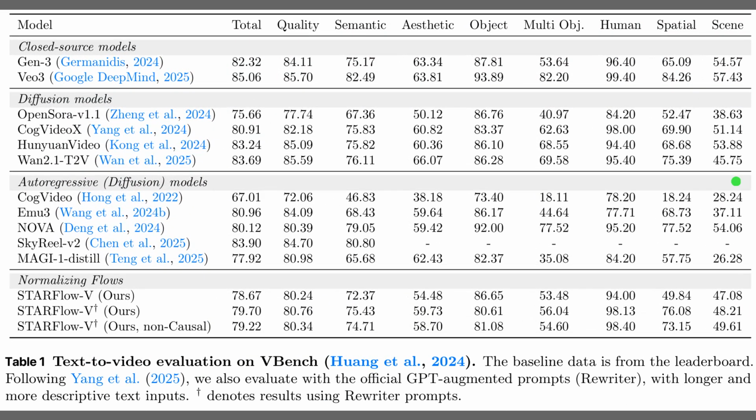Alright, Table 1 summarizes how different video generators score on the VBench text-to-video benchmark, which rates overall quality plus aspects like semantics, object handling, and human depiction. Closed-source diffusion systems still lead with total scores in the mid-80s. Autoregressive diffusion models cluster in the high 70s to low 80s. The key point is that the normalizing flow entries for STARFlow-V reach about 79 to 80 total, matching strong autoregressive diffusion baselines while staying fully invertible and causal.